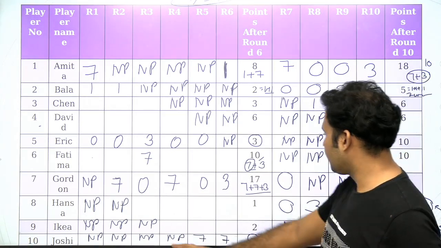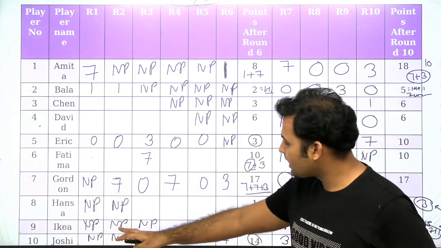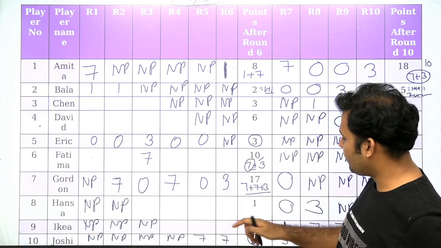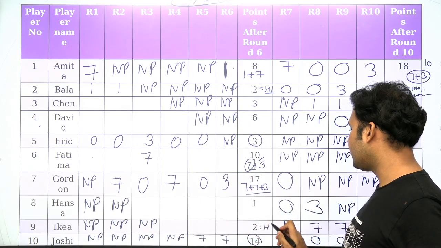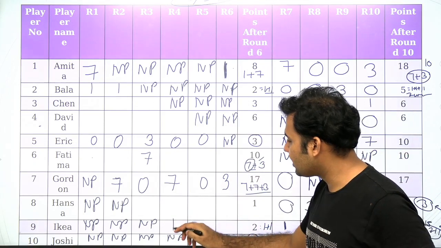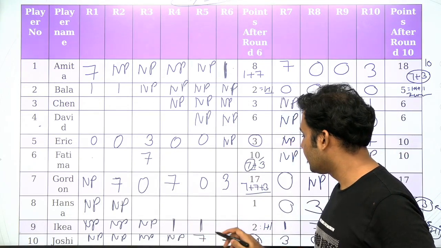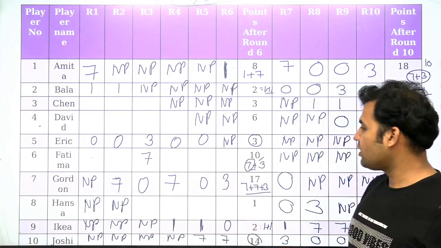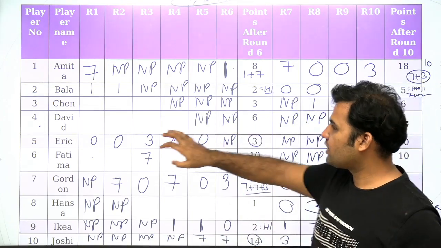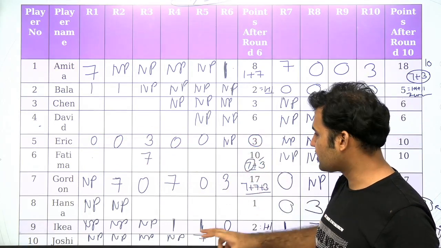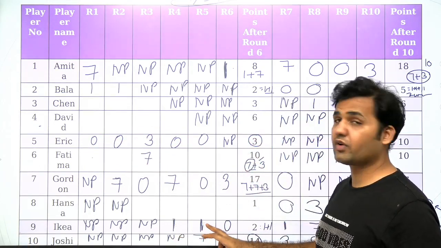Okay, let's talk about Ikea. If you look at the Ikea score, Ikea is getting 2 points. Now 1 cannot come over here. 2 points can be obtained by 1 plus 1. Now if 2 is coming over here, 1 cannot come over here. So 1 will come either here or here. Right? 1 cannot come here, so this score will be 0. Now that point is also clear, why Eric cannot get a score of 1 plus 1 plus 1, because Ikea is getting 1 here and 1 here.